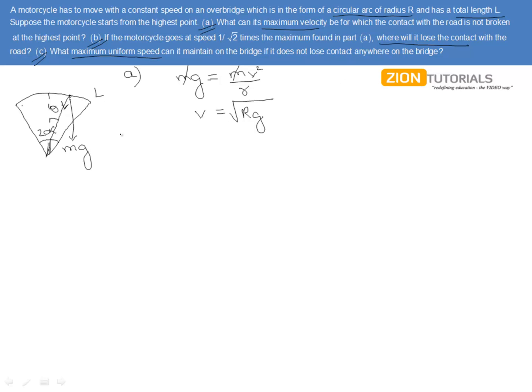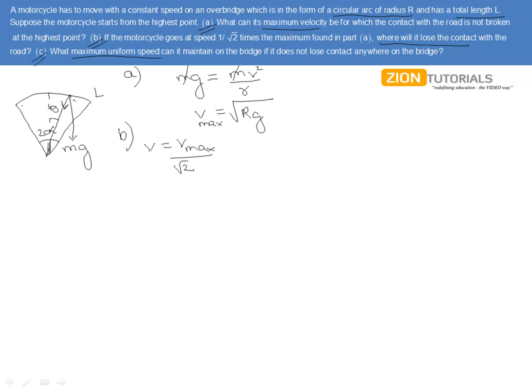Proceeding with the second part of this question, that is, if the motorcycle goes at 1 by root 2 times the maximum found in part A. Now this was the maximum speed. Now the v is v max by root 2.